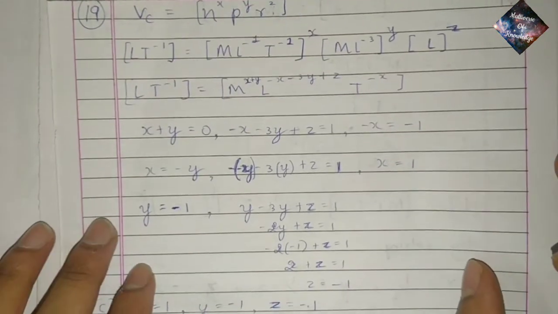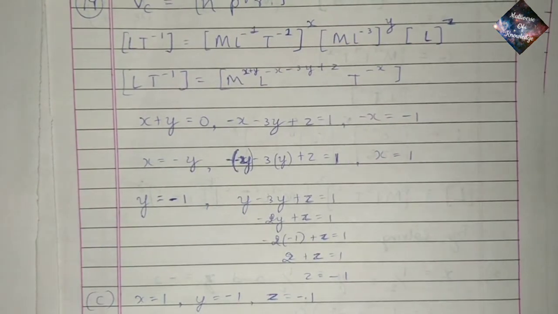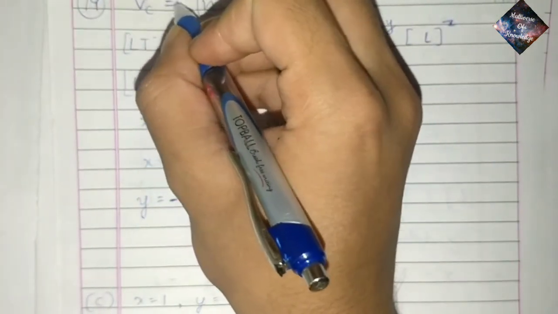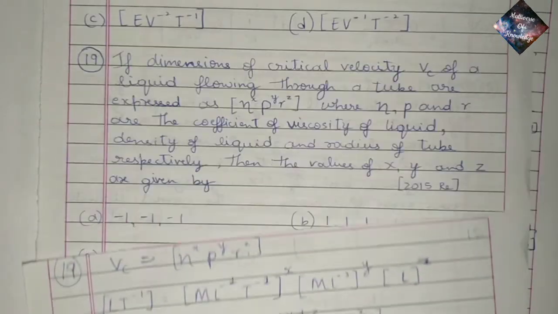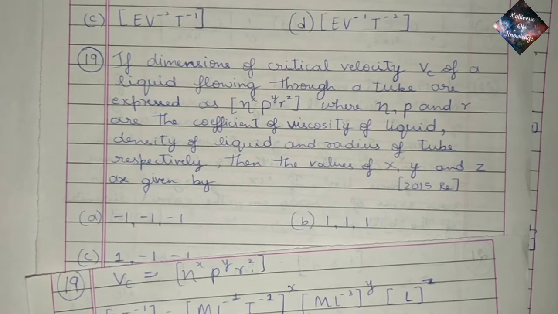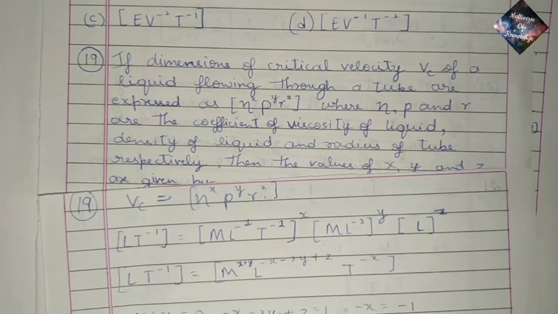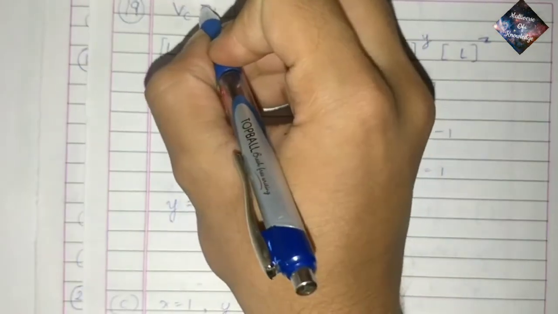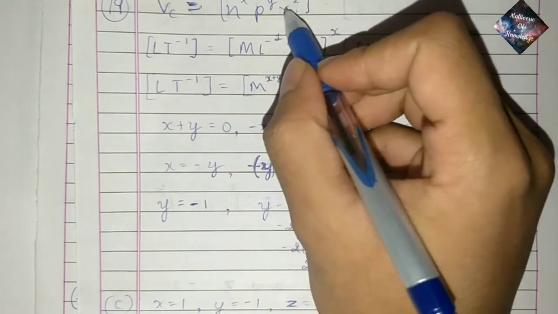So here we go. Since it is given in the problem, it is directly proportional to them. Vc is equal to eta power x, rho power y and r power z.